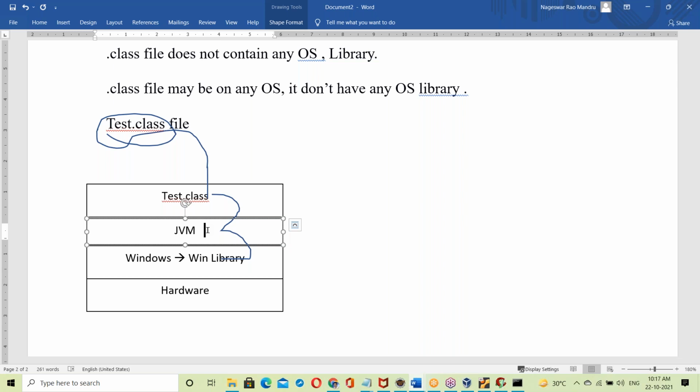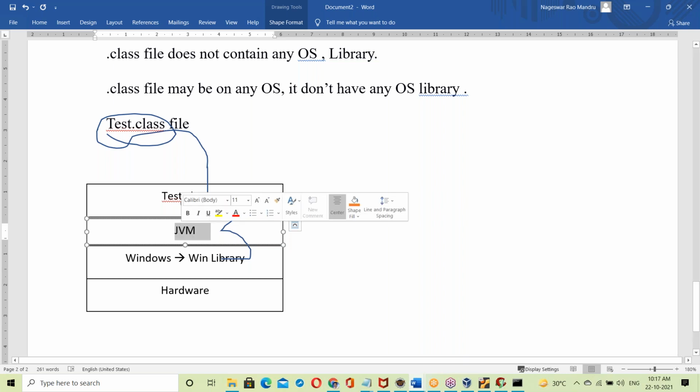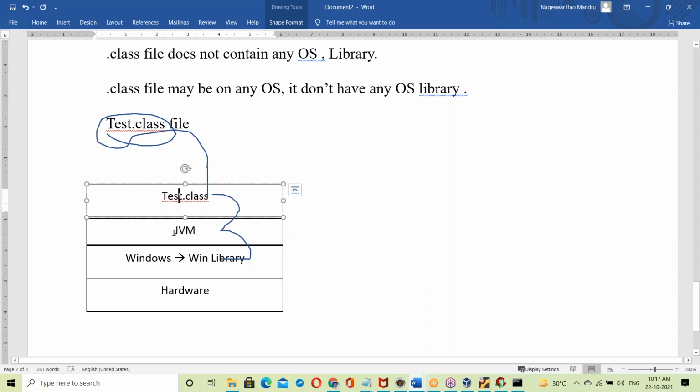If it is the C language, what happens here? An exe file. In the case of an exe file, there is static linking, at compile time itself. That is called static linking. In the case of Java, it happens at runtime. So the Windows JVM takes the Test.class file and links it to the Windows OS library, which is dynamic linking.